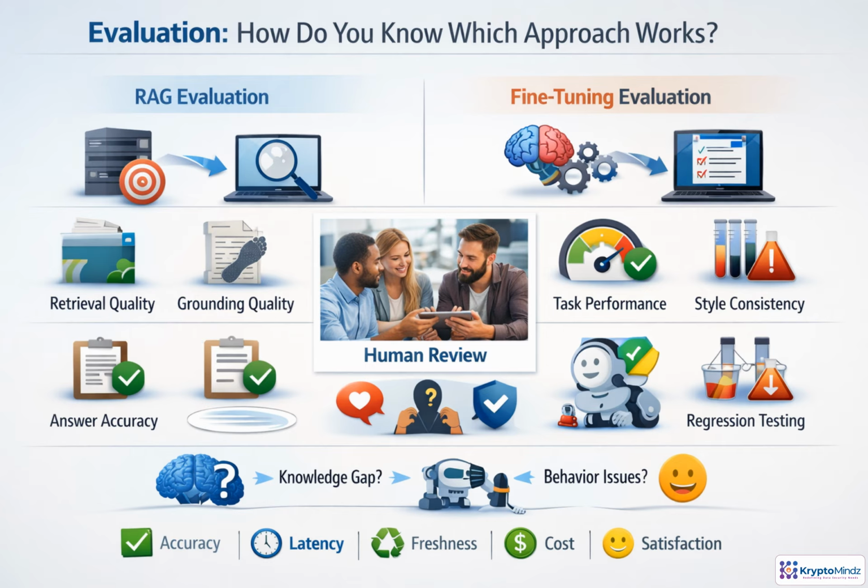Choose RAG or fine-tuning by testing, not guessing. For RAG, measure whether the right content is retrieved, whether answers are grounded in it, and whether the final response is correct. For fine-tuning, measure task performance, style consistency, and regressions on older examples. Then compare latency, freshness, cost, and user satisfaction. Human review matters, especially for tone and trust. A small prototype usually reveals the real bottleneck, missing knowledge or behavior.